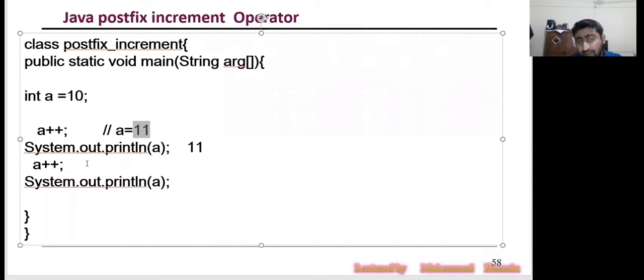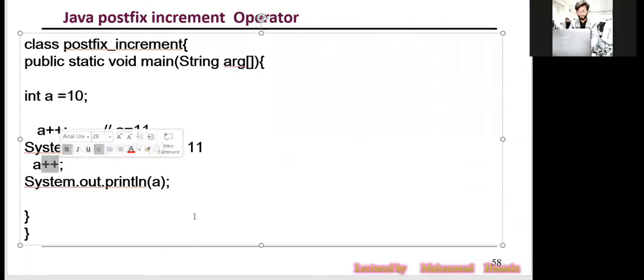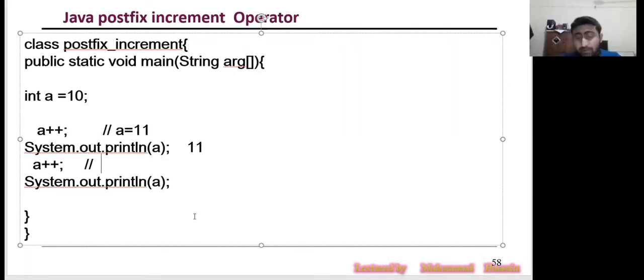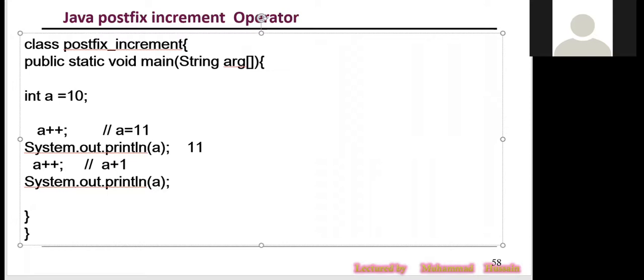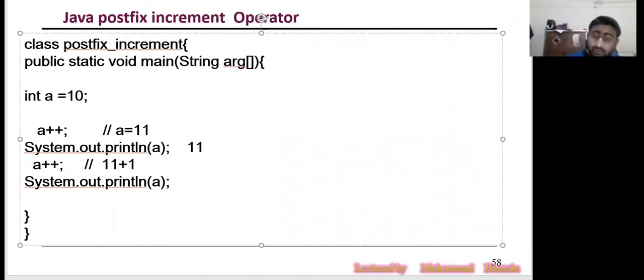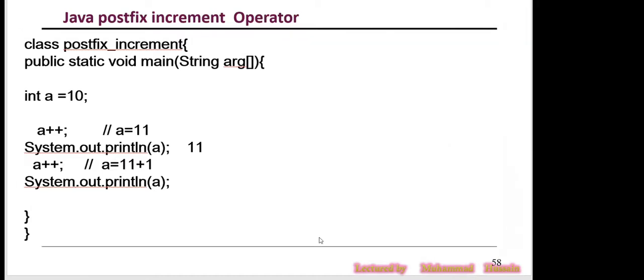So now what does this mean again? A plus plus means A plus 1. Now what is A? So now A is 11. सर ठीक है, समझ आ गया. ऊपर वाले 11 में शिफ्ट हो गया, हाँ, तो फिर update 12 हो गया. Just because updated. Yes. Here A is updated. Yes, Muzammil.